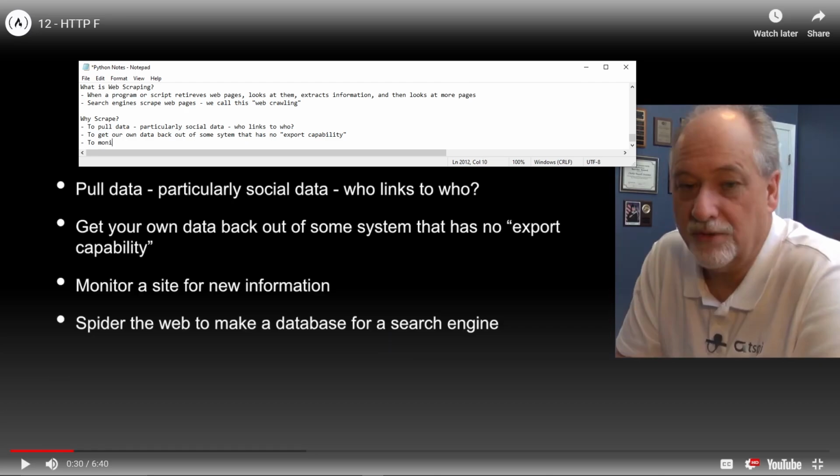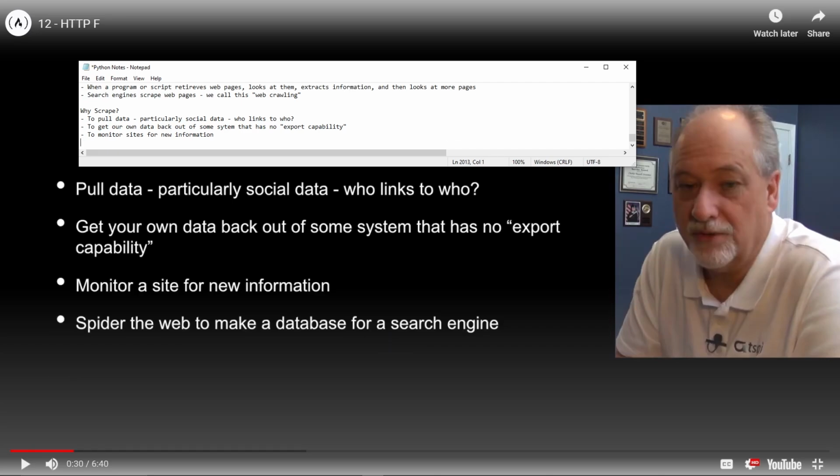To monitor sites for new information. Yep. To crawl the web to make databases for search engines. Engines. Yep, that's the word. That's a stupid looking word. All right. To pull data, particularly social data, who links to who?